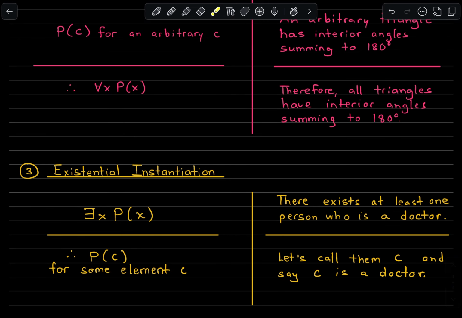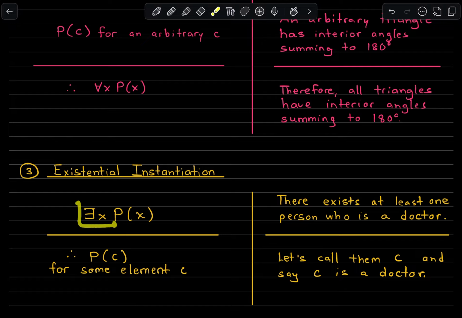Next, we've got existential instantiation. We have a claim: there exists some x such that x has this quality p. We simply instantiate that to some arbitrary c, a singular element c within this domain.